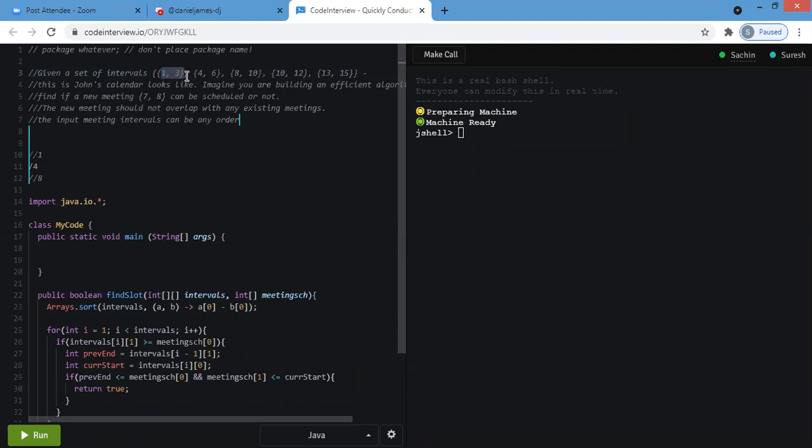In this case, if there is any meeting before, it can be skipped. Like 0, 1, it will not be checked whether we can schedule or not. So that case is failing, that is what I was thinking.